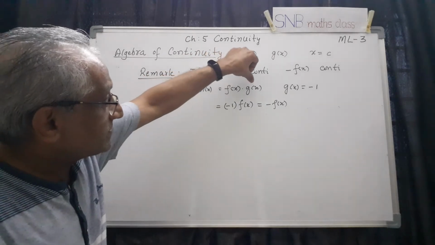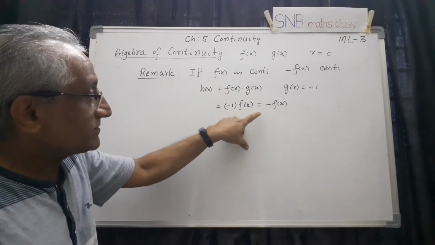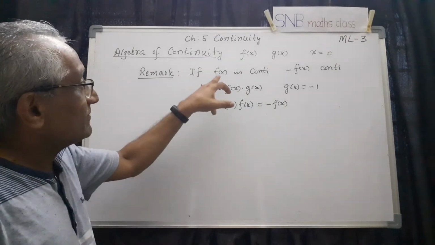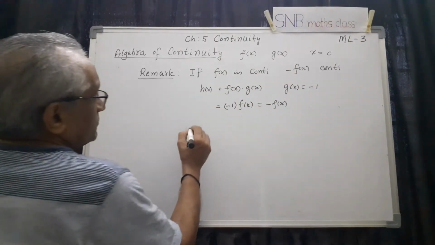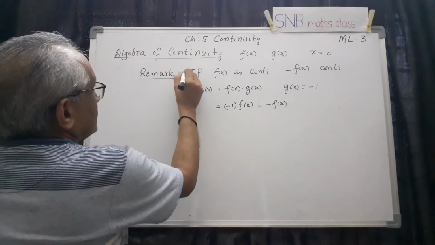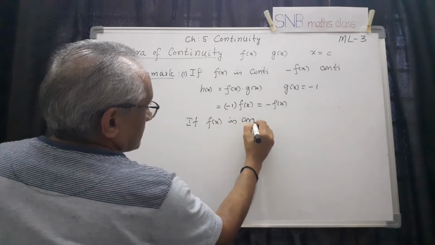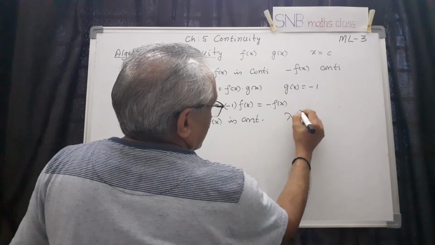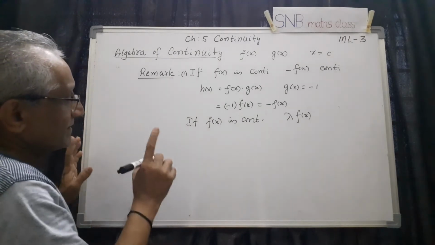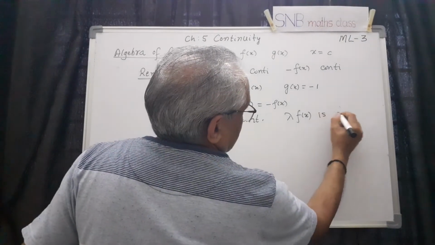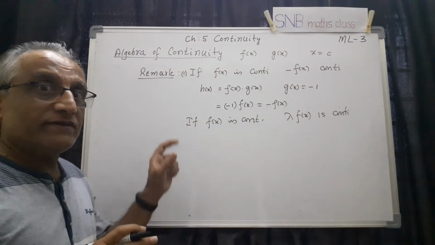So this is continuous, this is continuous. By the theorem, the product of the functions is continuous. So minus 1 into f of x is continuous. So minus f is continuous. What do we mean by that? Whenever f is continuous, minus f is also continuous. Similarly, we can also show, as the next result, that if f of x is continuous, then alpha f of x is also continuous, for any constant alpha, by the same argument. So all these things you can use in proving or discussing the continuity of a given function.